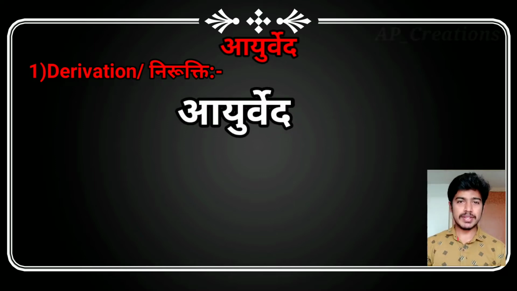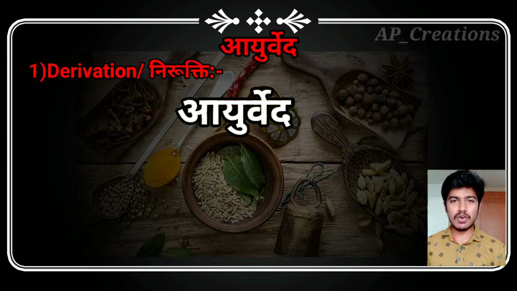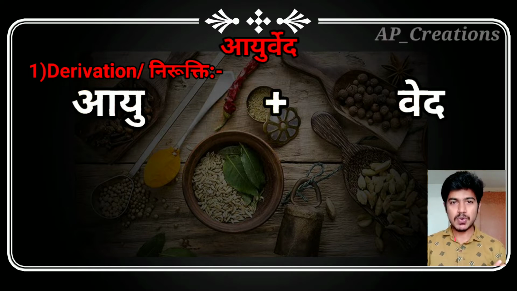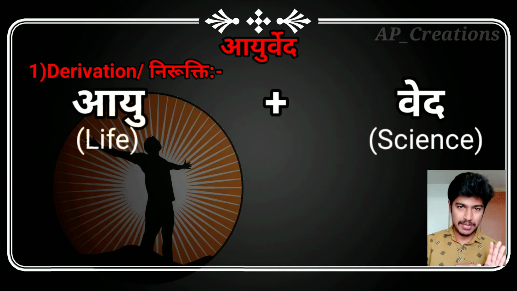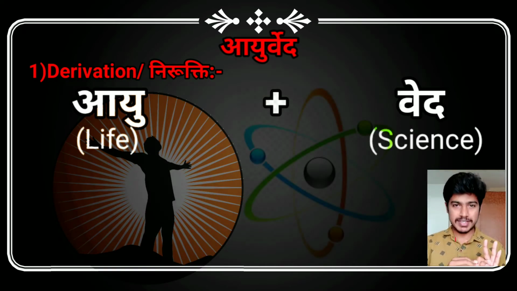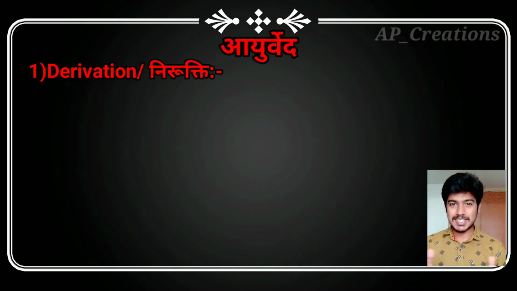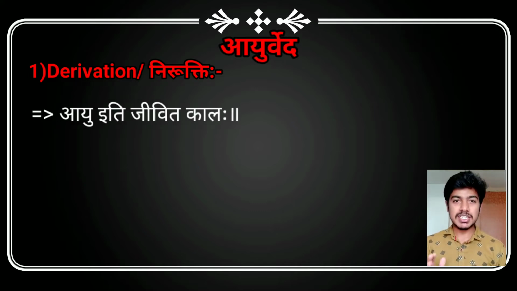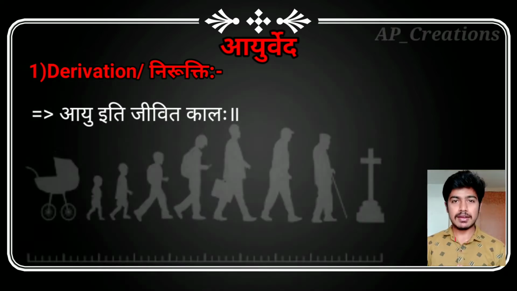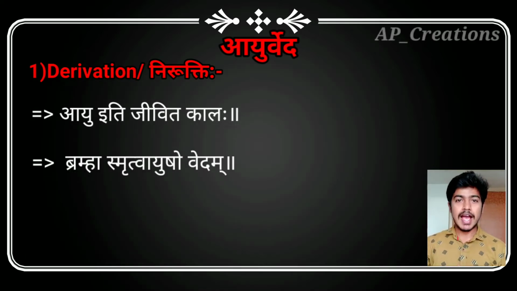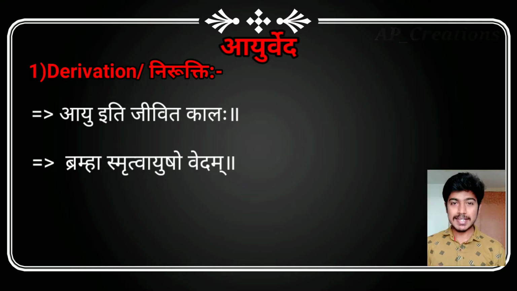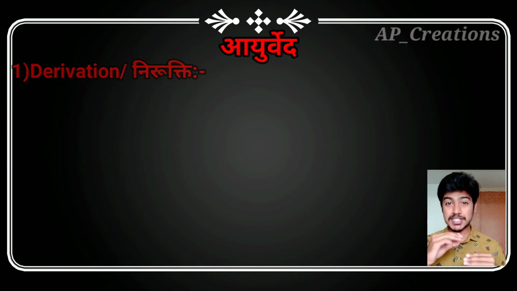So what is Ayurveda? Ayurveda is a combination of two words: Ayu and Veda. Ayu means life, and Veda means knowledge or a science. You have learned about Ayu in the previous video. What is Ayu? Ayu iti jivita kalaha, the period of lifespan. What is Veda? As you learnt in the Ashtanga Hridaya, that is how Ayurveda entered the earth: Brahma smrutva ayusho vedam. Here comes the Nirukti, the first key point.